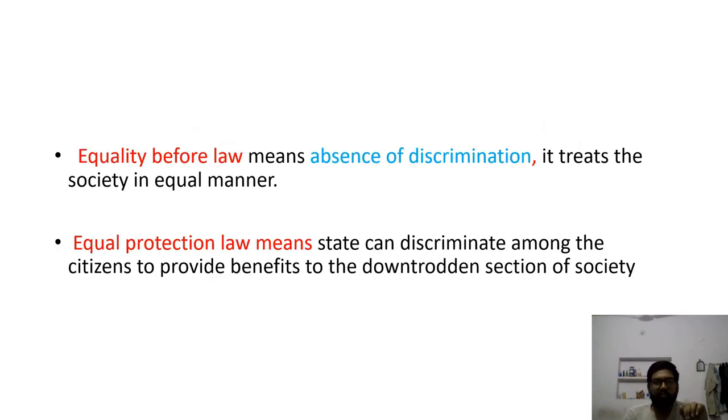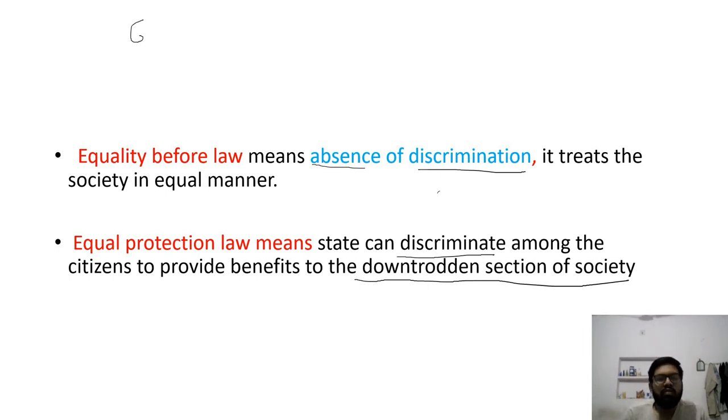Now look, equality before law means absence of discrimination. What does it mean? It means that in equality before law, no one will be discriminated by the state. The state treats the society in an equal manner. But in equal protection of laws, the state can discriminate among the citizens to provide benefit to the downtrodden section of society. Now I'm going to take an example, and then only you can understand better.